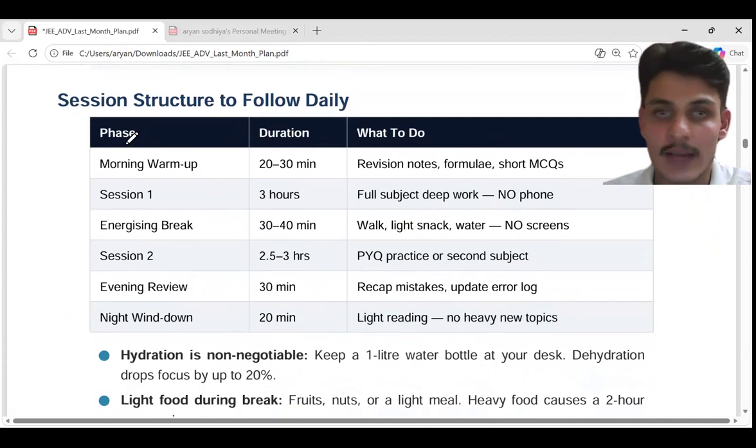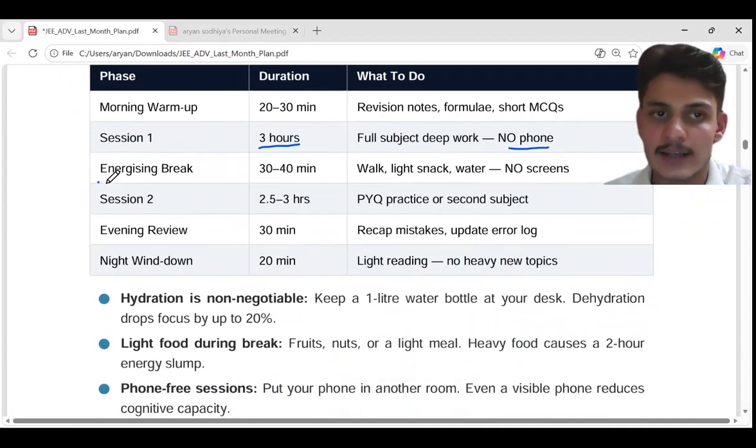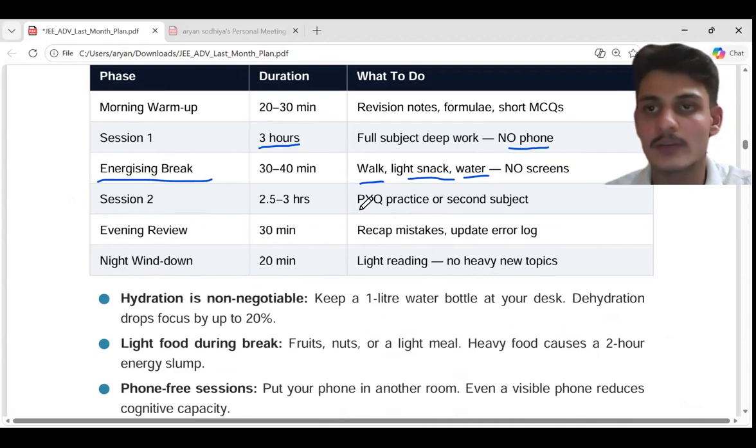So what timetable can you follow? In the morning you can revise and get the doubts of the previous day solved. And in session one you can give a 3 hour paper. Okay, and keep your phone away. And after that, take an energizing 30-minute break. In that, please focus on having a walk, a light snack, and water, because heavy food can drain your energy, and in that way you will not be able to focus and you will feel sleepy.